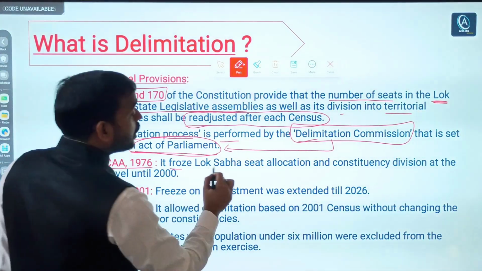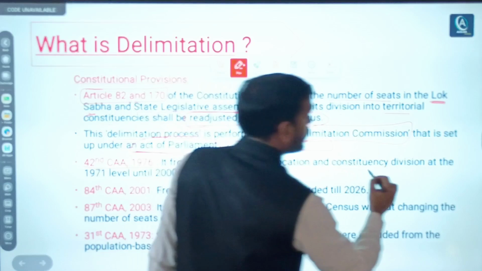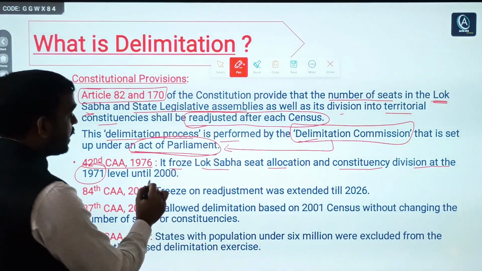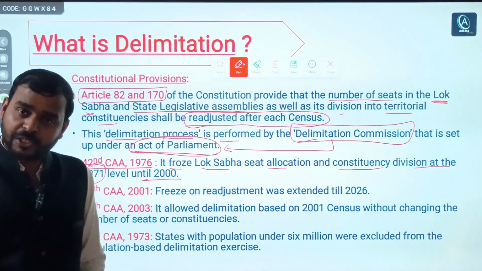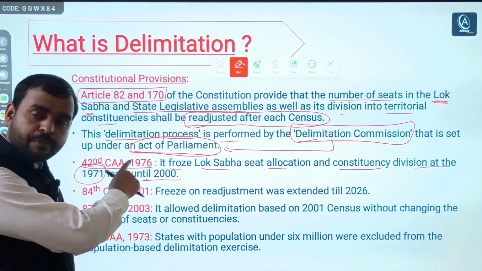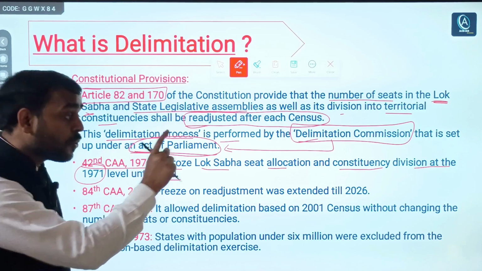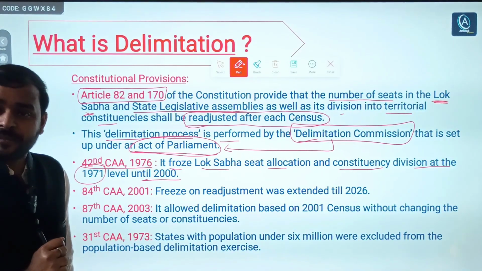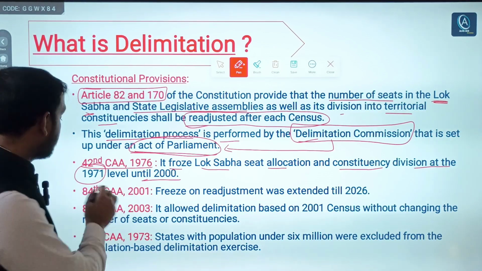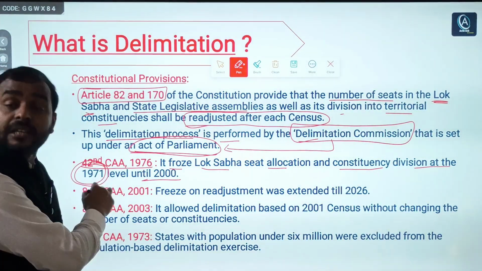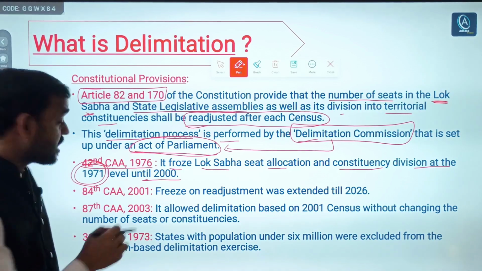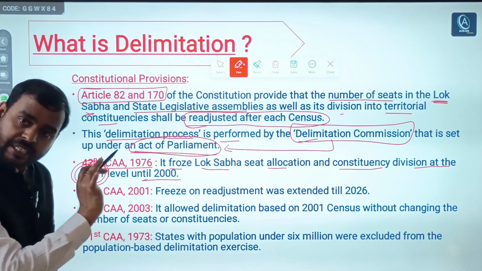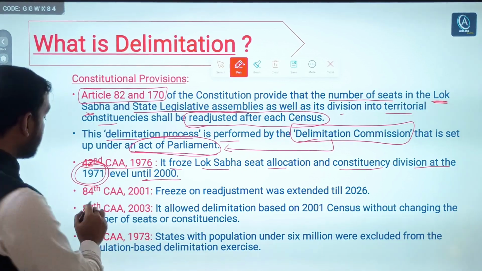It froze Lok Sabha seat allocation and constituency division at the 1971 level till 2001. So the 42nd Constitutional Amendment Act 1976 froze the number of seats till 2000, as per the census of 1971. It remained fixed.